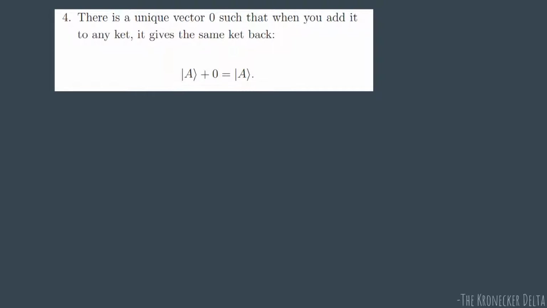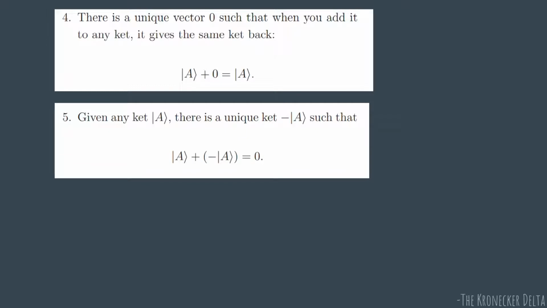That there is some particular vector or element in that space, and if you add other elements to it, there is no change in the value of that element. That is, if you have a vector 0, which lives in the Hilbert space, this is a ket, and if you add A to the 0, it brings no change to the vector. This is our identity element here.